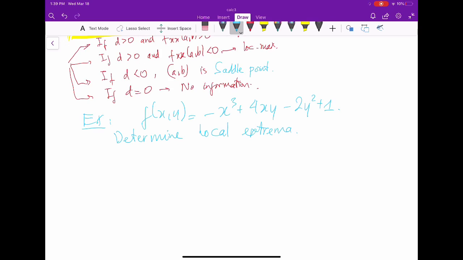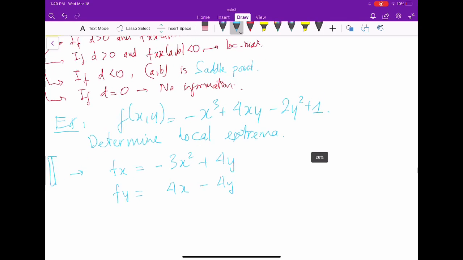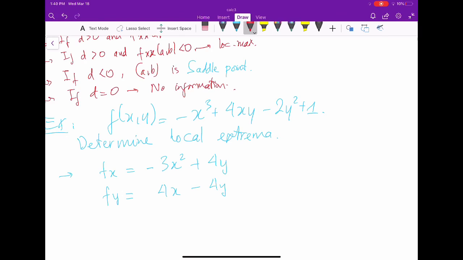All right, now let's find derivatives, the first and second derivative. I need to find f with respect to x, that is negative 3x squared plus 4y, and f with respect to y is 4x minus 4y. Okay, and now we need to find the second derivatives. So from here I get f_xx is equal to negative 6x.